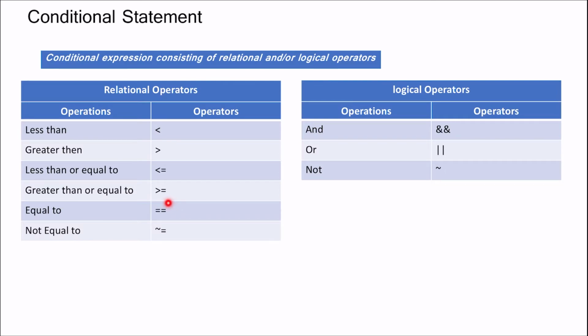Like if a equals 5 and b equals 6, if we want to compare a and b, we can simply write a condition: if a equal to b, then true, otherwise false. And if we want to use not equal to, then we use negation sign with equal to sign.